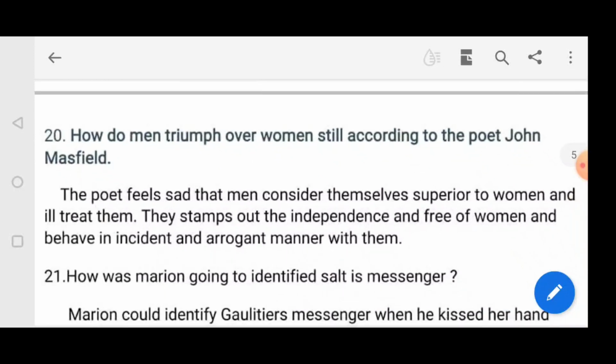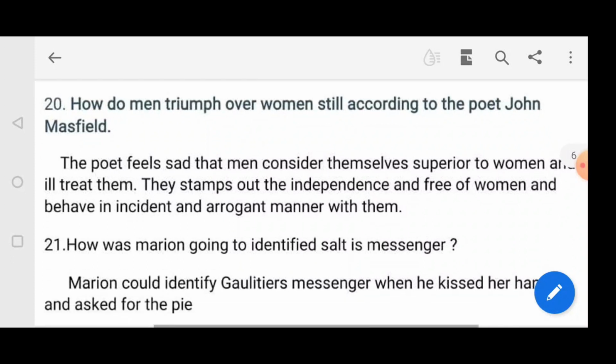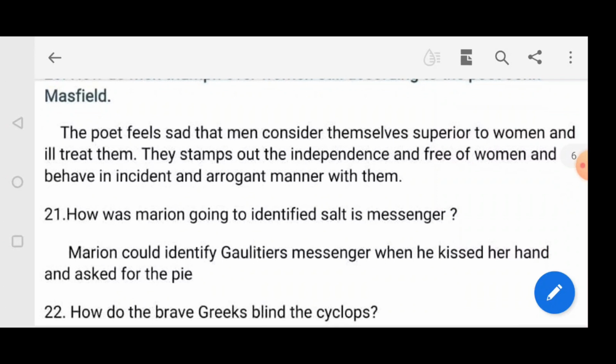How do men triumph over women still, according to the poet John Masefield? The poet feels sad that men consider themselves superior to women and ill-treat them. They stamp out the independence and freedom of women and behave in an insolent and arrogant manner with them.